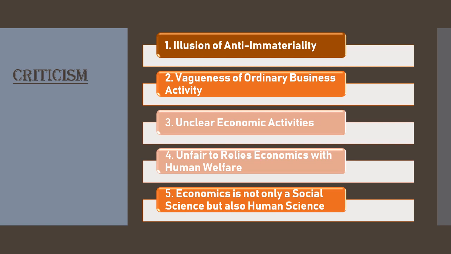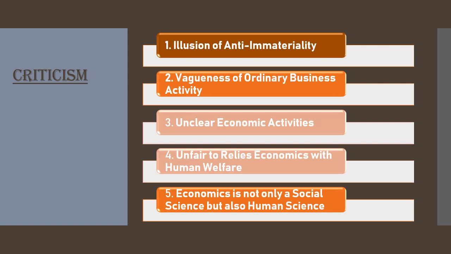The third point is unclear economic activity. Marshall has divided human activity into two parts, economic and non-economic, which is unfair because a similar activity of man can be economic and non-economic at different times. Like I gave you the example of a teacher and a mother, but he does not make this clear in his definition.